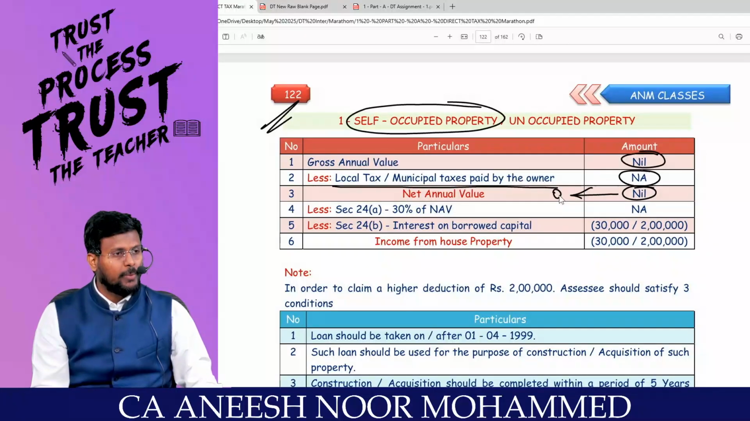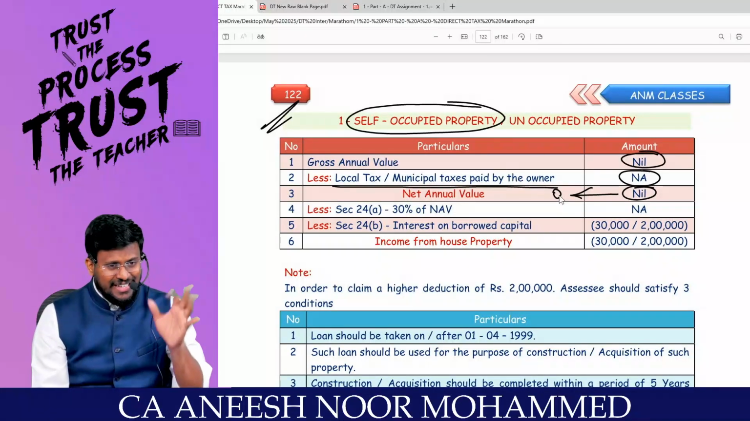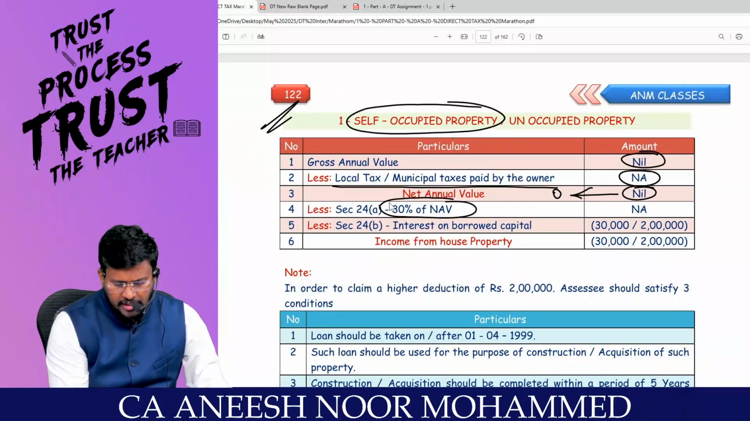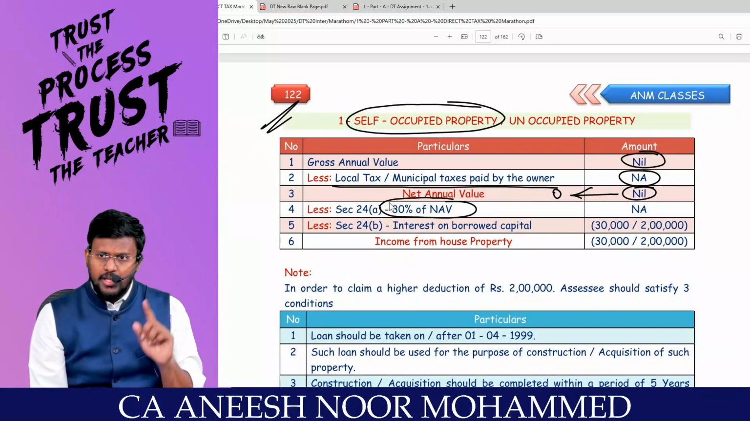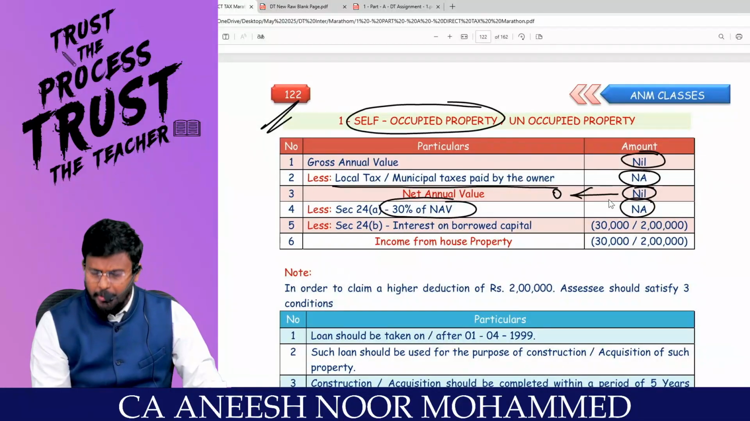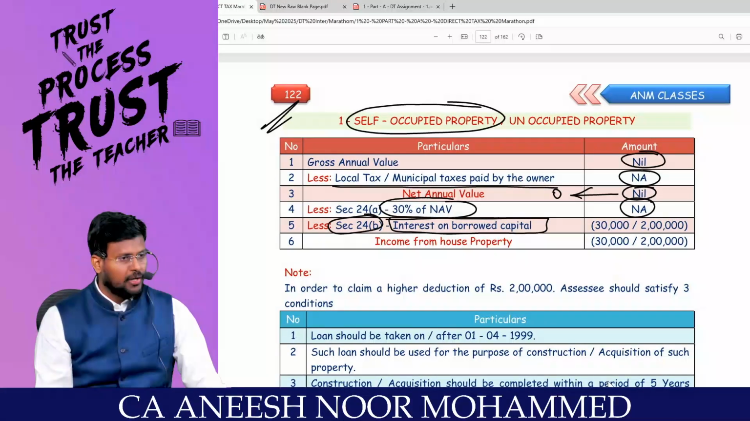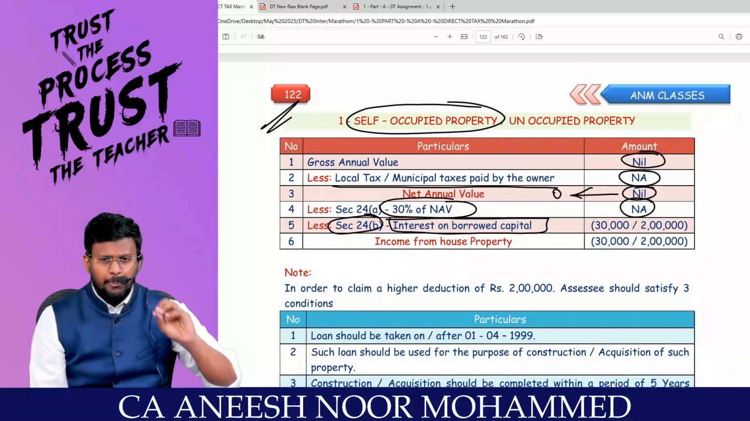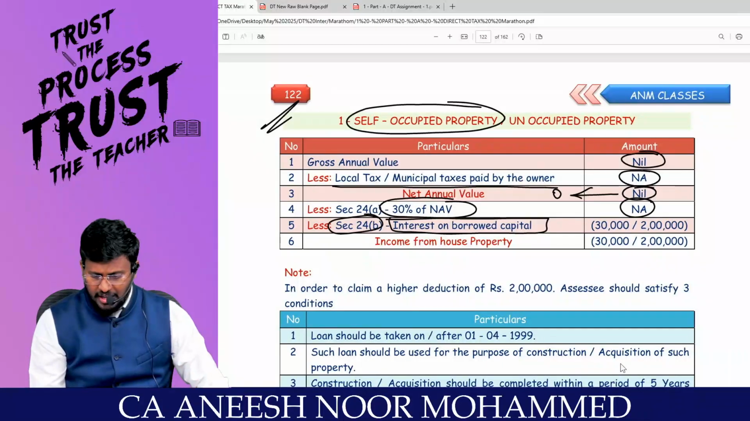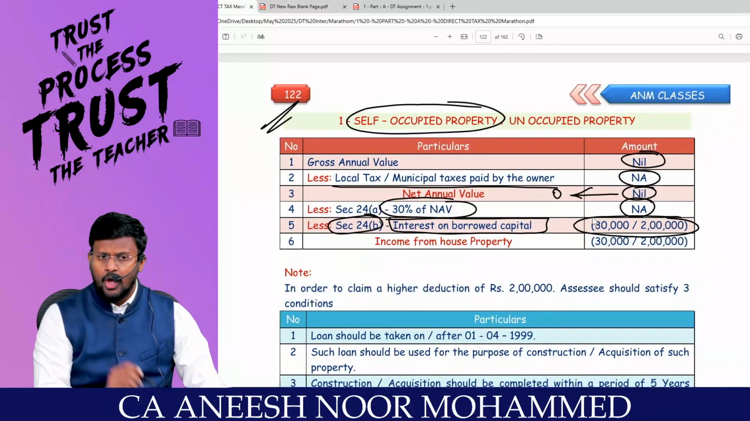Net annual value will be 0. Less deduction under section 24A. Since the NAV is 0, 0 into 30% will be 0. It will not be applicable. Are you able to appreciate? Then 24B, interest on what capital? Borrowed capital. Sir, if the property is a self-occupied property, either you can claim 30,000 or you can claim